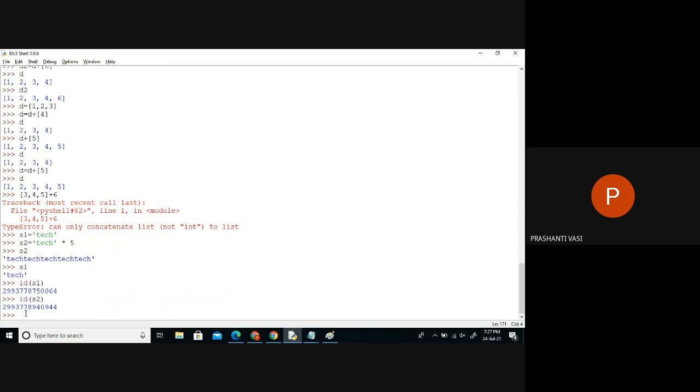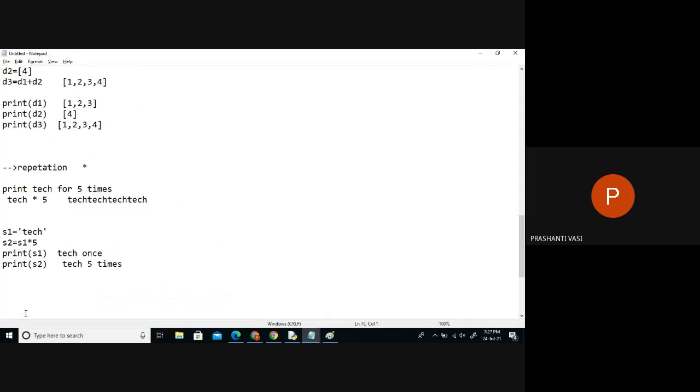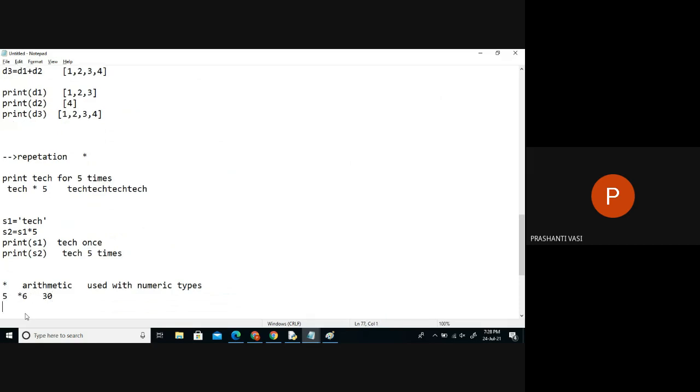Is that clear? And here we just have to understand star. Star is generally an arithmetic symbol, the multiplication symbol, when used with numeric types. So when you say 5 into 6, it's nothing but 30. But when you say tech into 2, it is nothing but tech is created twice.